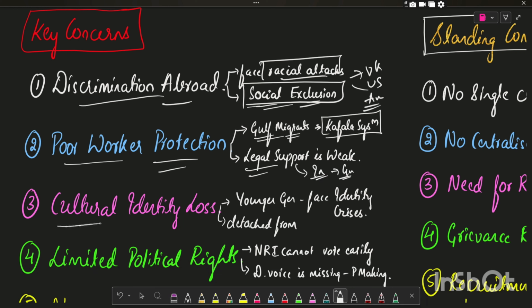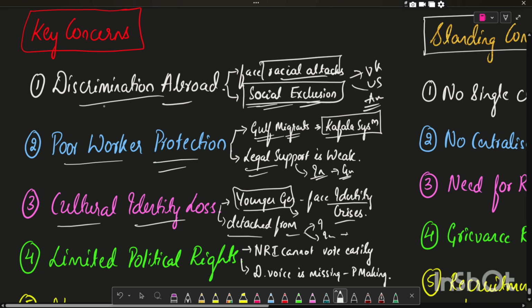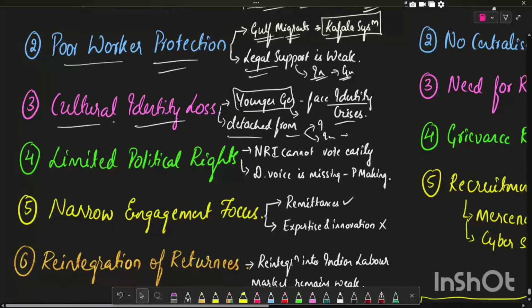The third concern is cultural identity loss, where the younger generation who are born abroad face an identity crisis. They are detached from the Indian language, Indian heritage and culture. And there are also limited political rights for the diaspora. NRIs cannot vote easily. The diaspora's voice is missing in policy making.